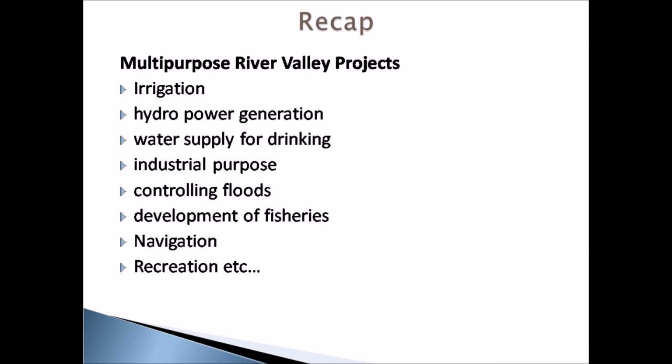Multipurpose river valley projects not only help to prevent flood but also irrigate the agricultural land, generate electricity through hydropower generation, supply water for both domestic and industrial purposes, and help in the development of fisheries, navigation, recreation, etc. While studying about the multipurpose river valley project, it is important to know across which river they are constructed, what are the states benefited from this project, how many square kilometer of land it irrigates, and also the amount of electricity generated by those power plants.